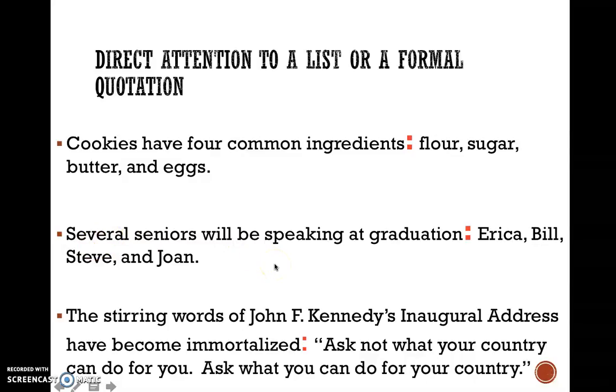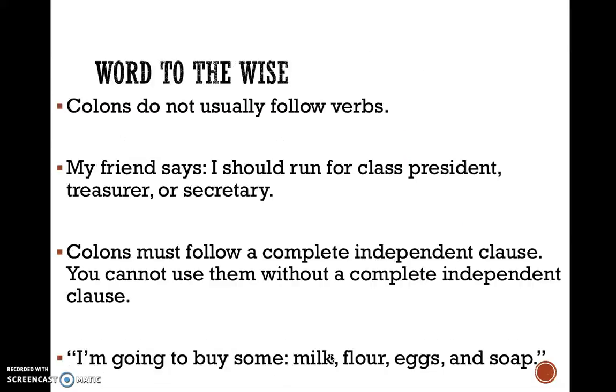And then you can say, the stirring words of John F. Kennedy's inaugural address have become immortalized. Independent clause. Now you have a colon, and now you actually introduce the quote: Ask not what your country can do for you, ask what you can do for your country. All right, so that's a real simple way. Notice that in each example, an independent clause comes before the colon.